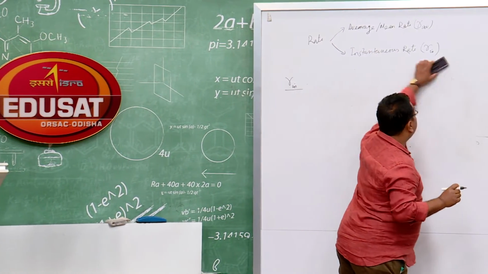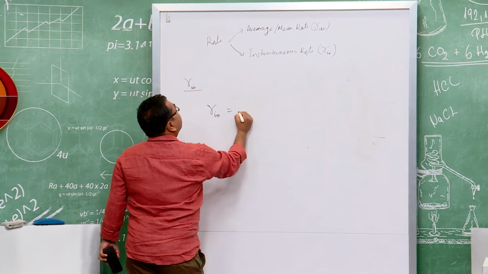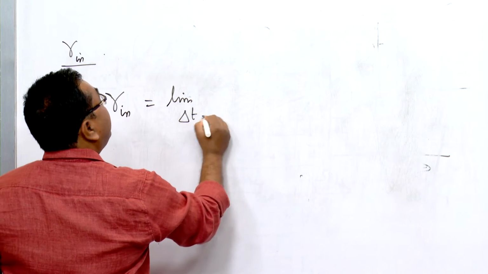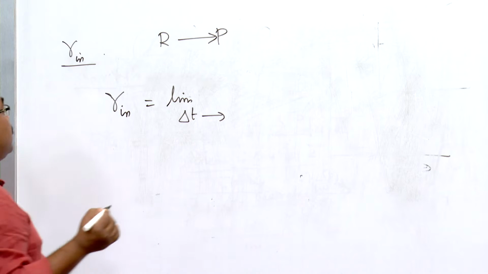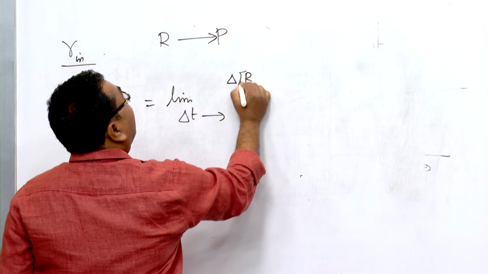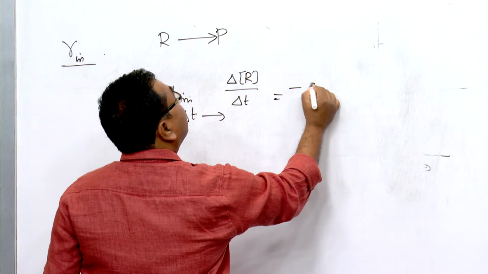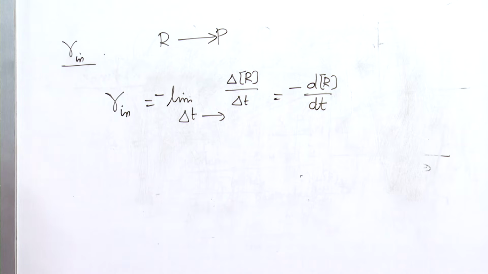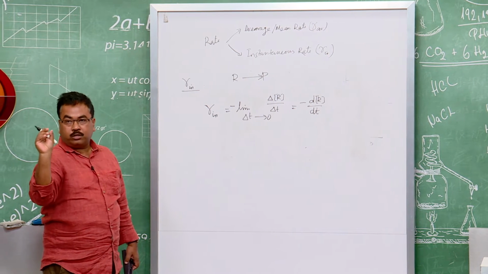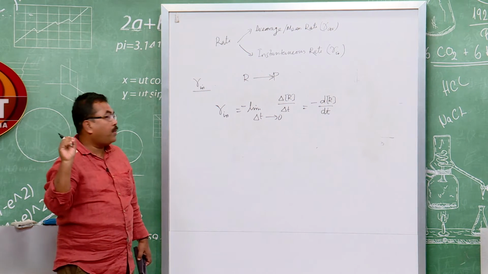So, this is in fact the extension of the average rate, and I can write the limit as delta T approaches 0, for the same hypothetical reaction. So, this is delta R concentration by delta T. The negative sign will be there. So, this will come out to minus d[R] by dt, where delta T approaches 0. That means the time interval is extremely short, an infinitesimally small time.